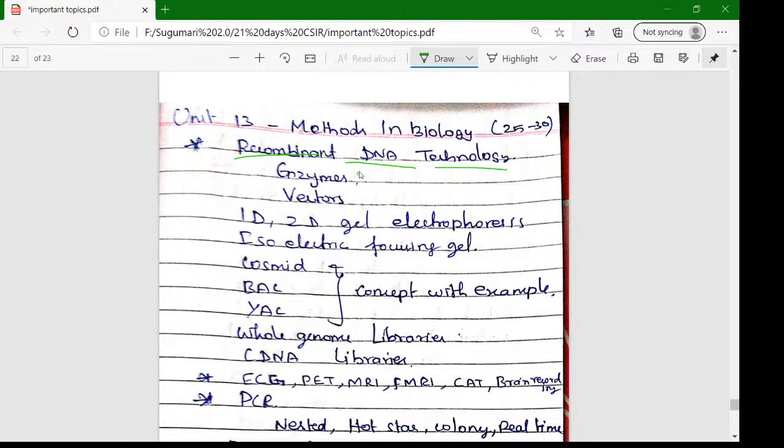Recombinant technology: what enzymes they used, what vectors they used, what is the role, structure, function, all the nook and corner of recombinant technology is very important. And then methods: 2D gel electrophoresis, 1D gel electrophoresis, isoelectric focusing gel preparation, that is a very important thing. Cosmid, bacterial artificial chromosome, yeast artificial chromosome concepts are very important.